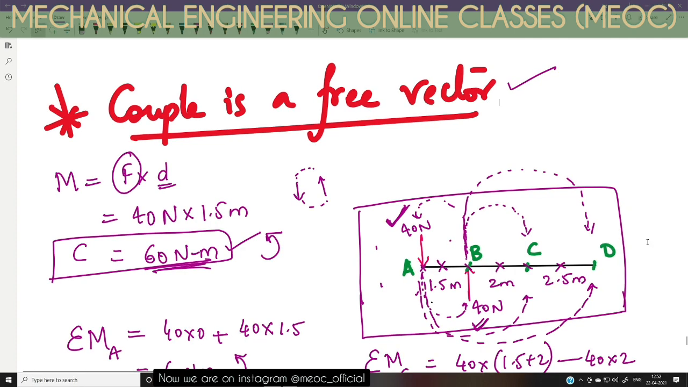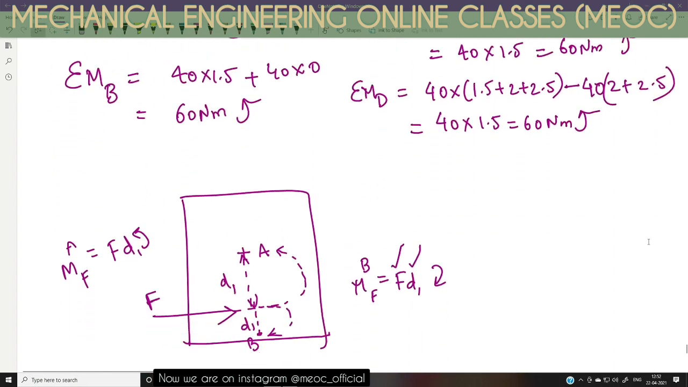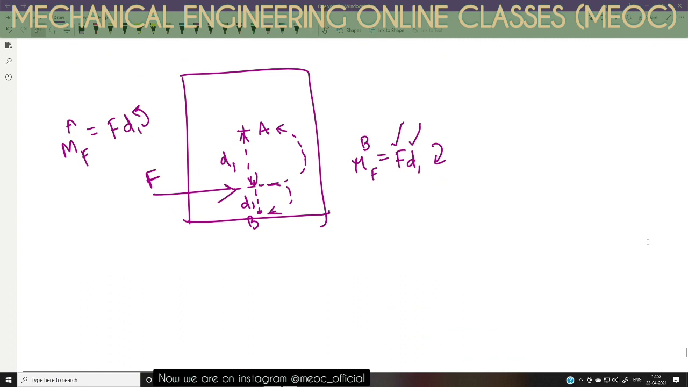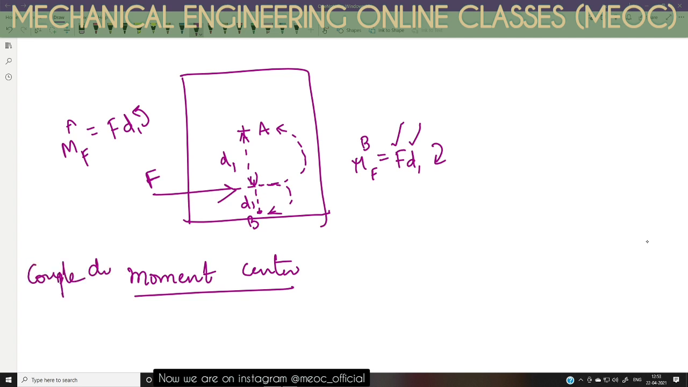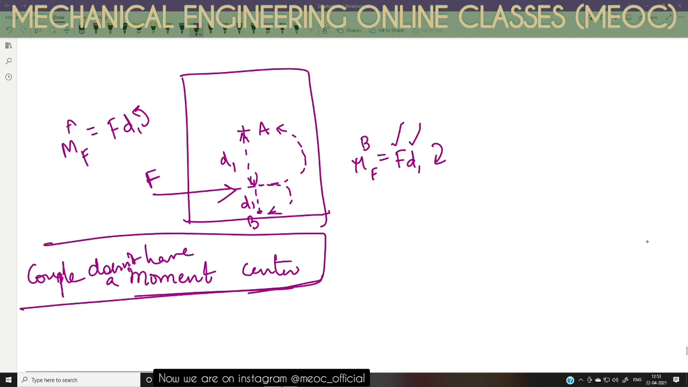Therefore, we can conclude that a couple will not have a moment center like how moment of force will have a moment center. So moment center is not there for a couple because it is independent of any point on the plane where the couple is acting. So a couple does not have a moment center. This is a very important conclusion. But moment of force will definitely have a moment center. We have seen it here.